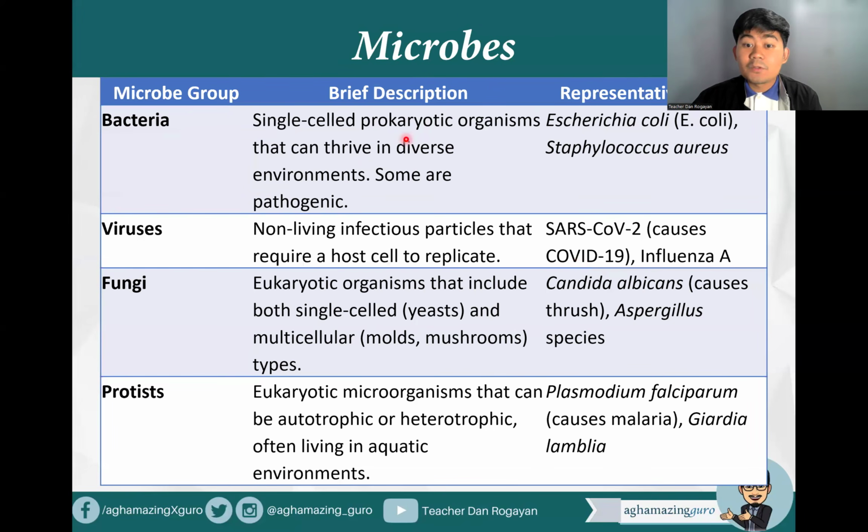So bacteria are single-cell prokaryotic organisms that can thrive in diverse environments. Some are pathogenic or disease-causing organisms. And remember, there are two prokaryotic organisms, the Archaebacteria and the Eubacteria. So example here is of course the E. coli, Escherichia coli, and of course Staphylococcus aureus. Okay? For viruses, there are non-living infectious particles that require a host cell to replicate. As I mentioned. Example is the SARS-CoV-2 which causes the COVID-19.